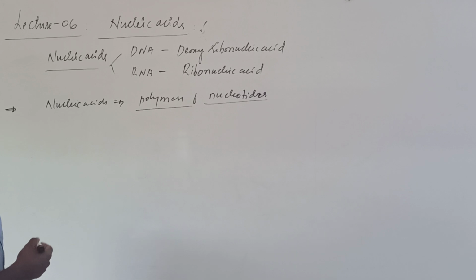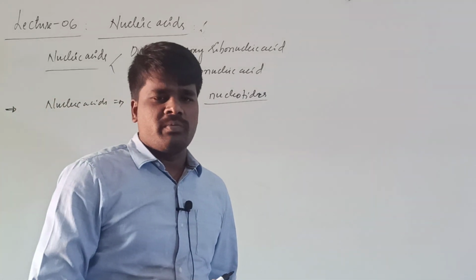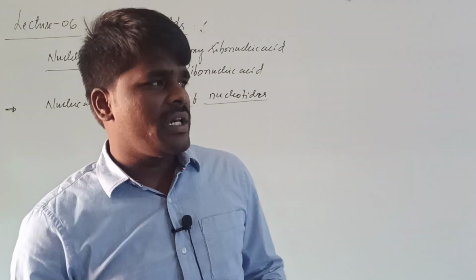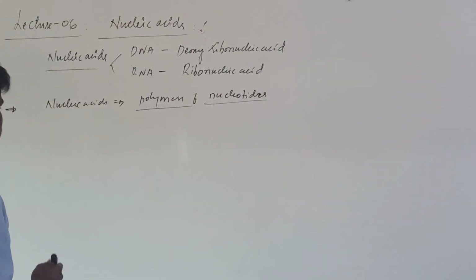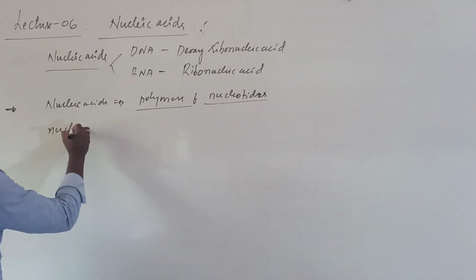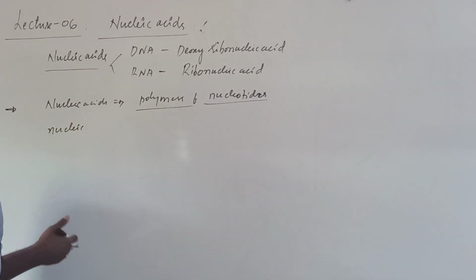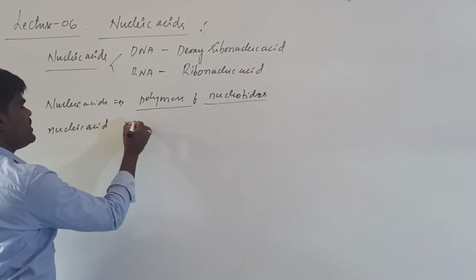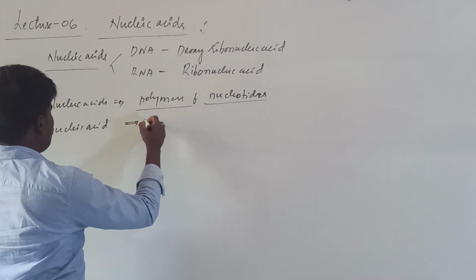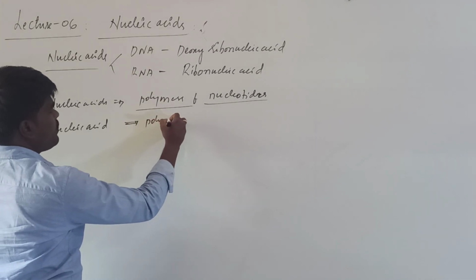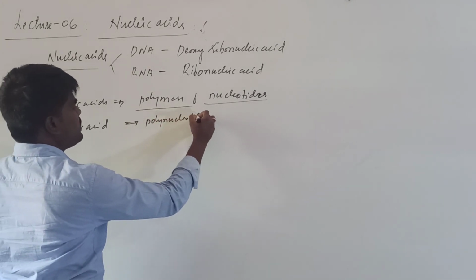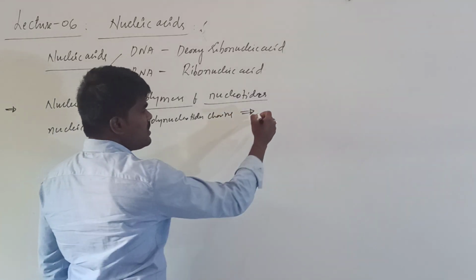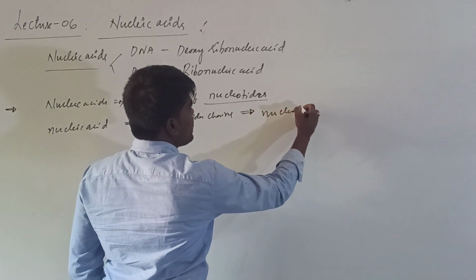Whether it is DNA or RNA, how do we come to know what they are made up of? If you hydrolyze any nucleic acid, it decomposes into polynucleotide chains. These polynucleotide chains on further hydrolysis will be converted into nucleotides.